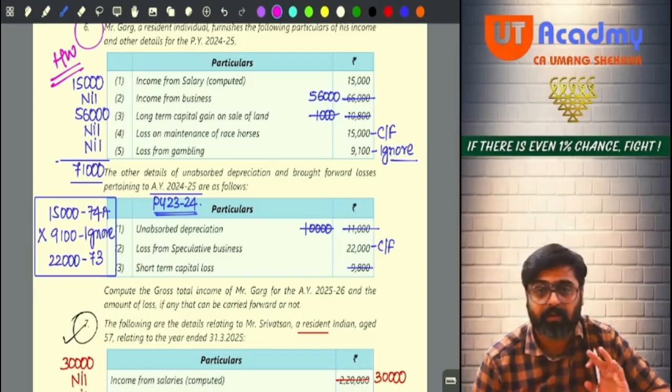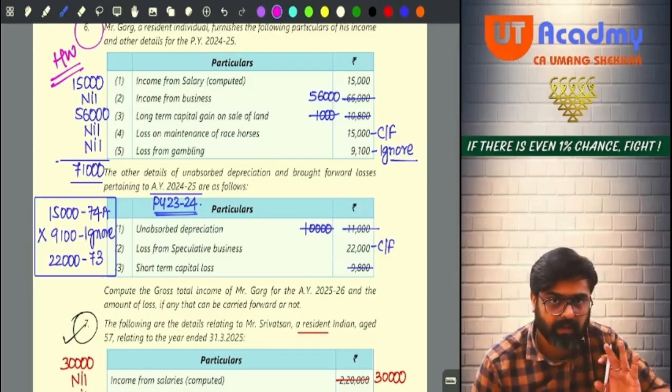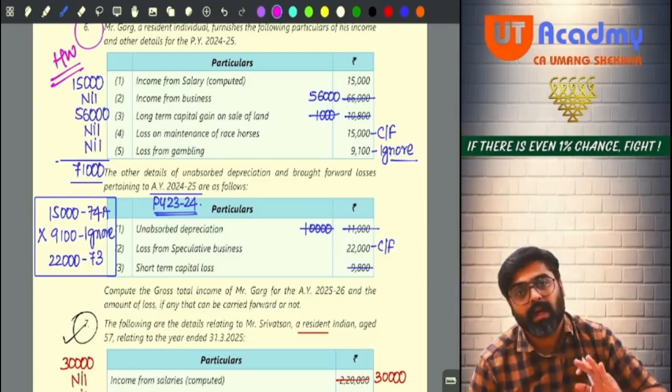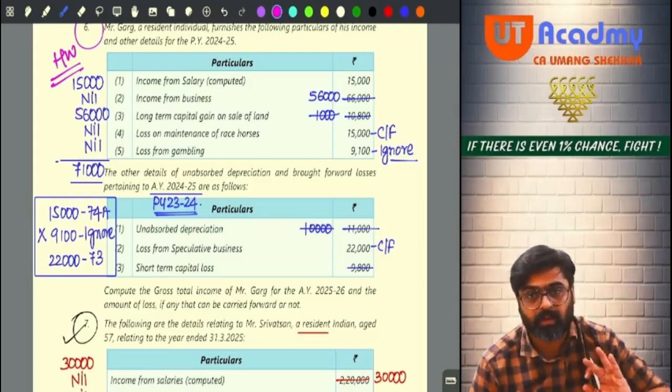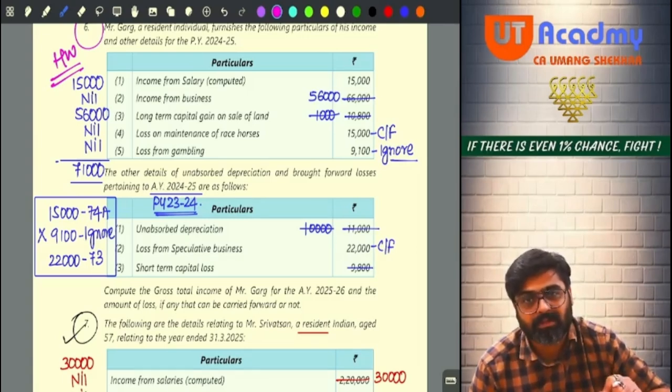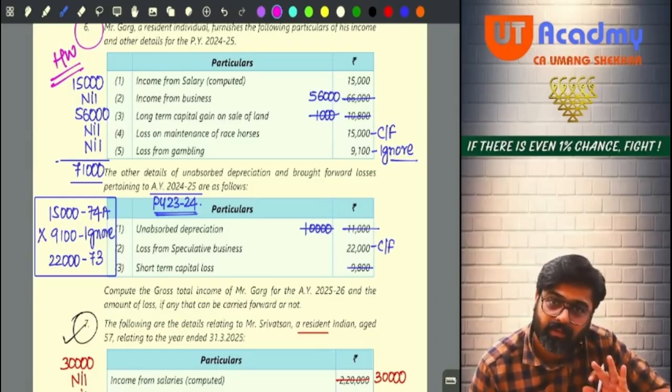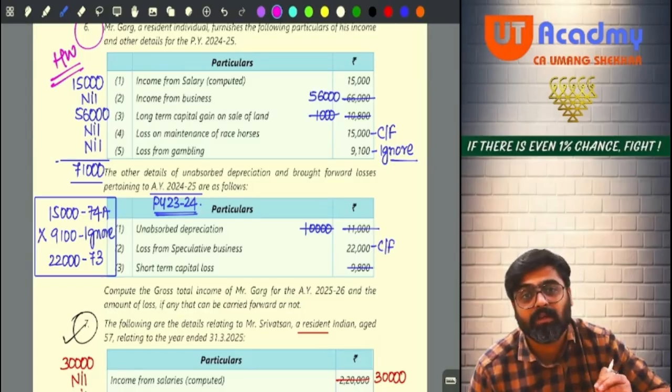Out of that, if I set off how much? 11,000. Okay, but wait. Out of that, if I set off 11,000, the balance 55 will remain. But wait, what have I done? Can I set off the unabsorbed depreciation against any income? Against any income can I set off? So I will always try to reduce that income on which I have to pay tax at special rates.